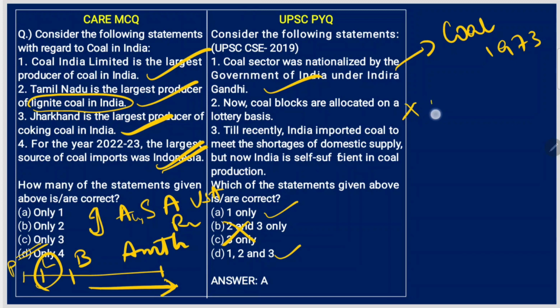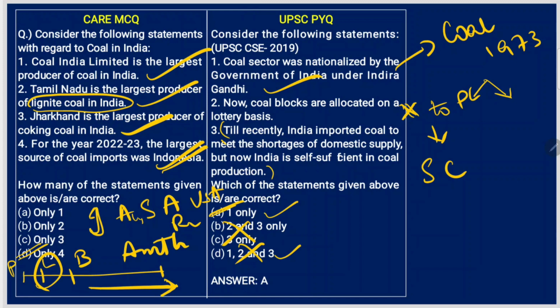See, to private companies, they are allocated by a screening committee. And to government companies, ministry will directly make the allocations. So there is no concept of lottery. Second statement is wrong. So this is gone. One is the correct answer. Now you don't need to read the third statement because only through 1 and 2 you will get the answer.